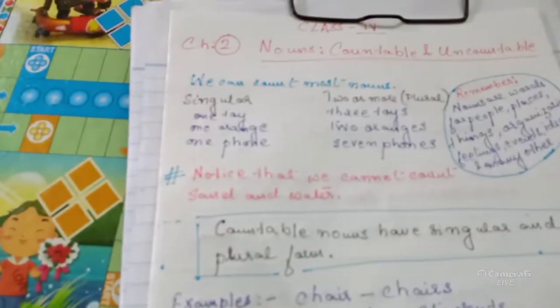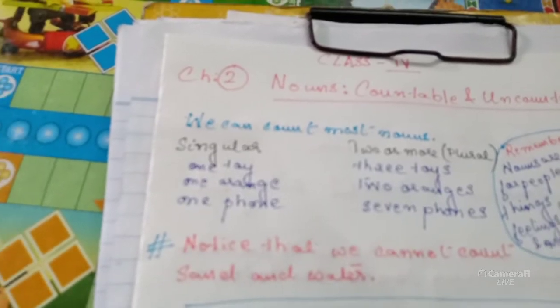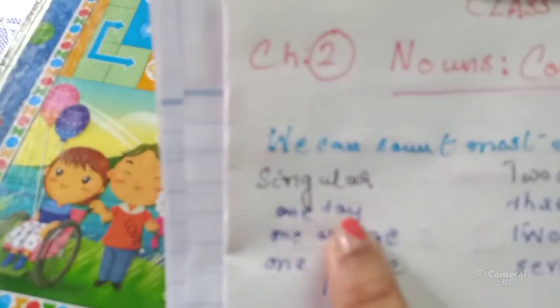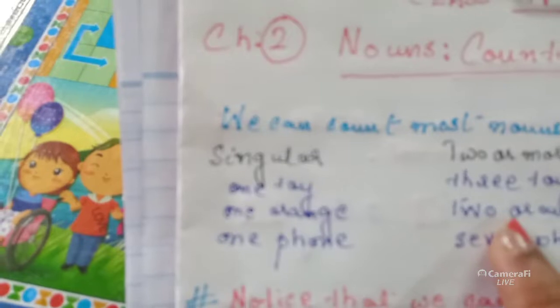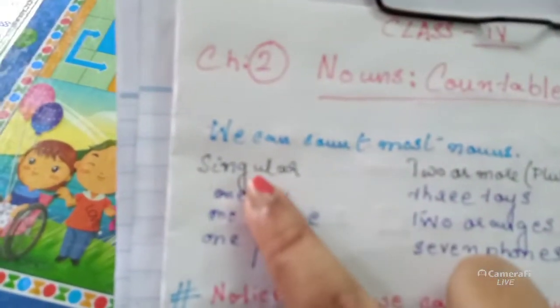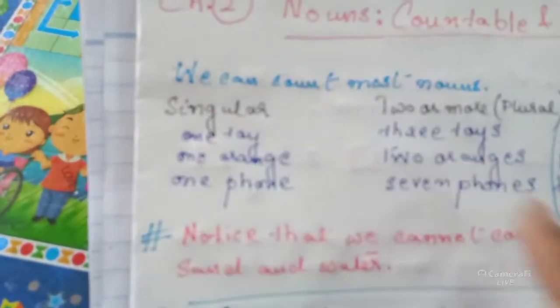Now we come to this. We can count most of the nouns. So see, one toy. If we say one toy, then you can count it. This is singular in number.